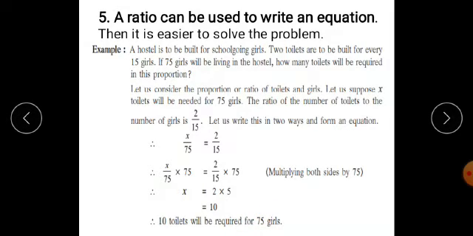Now students, you have to copy down the material from all slides correctly in your copy. Complete your work on time.